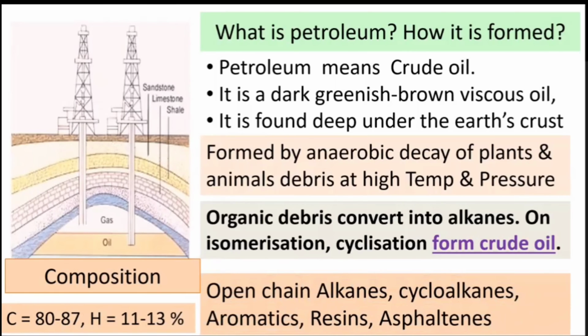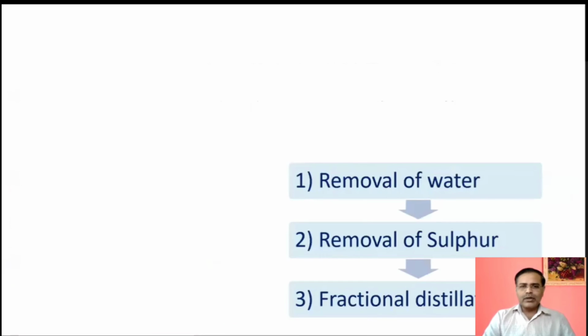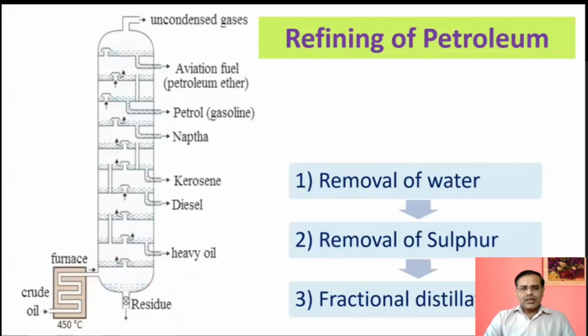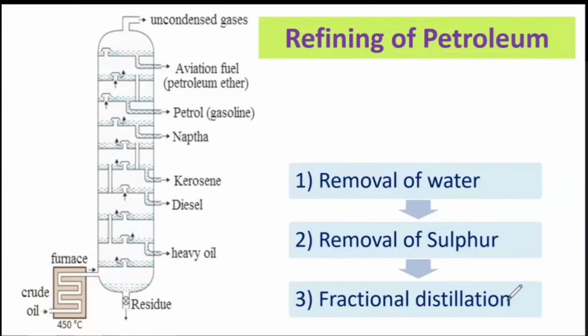This is not actual refining. This is only how the petroleum is there and how it is formed, or what is petroleum. Now, the refining of petroleum is this: there are some steps and there is a requirement of some column. So, removal of water, removal of sulfur, and fractional distillation. These are the three steps which are required. So, we'll see it one by one.